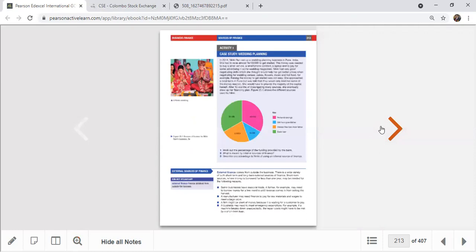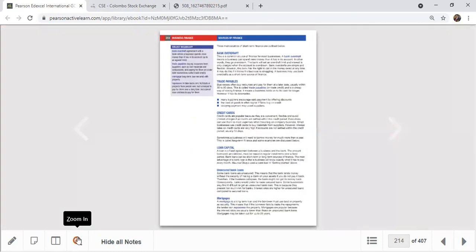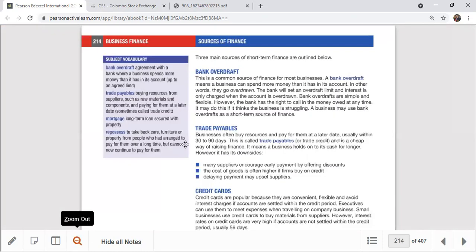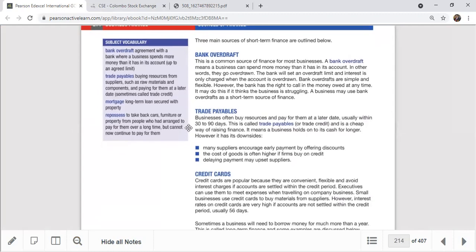Under external sources, as I told you, the main one I'm talking about is the short-term method, the bank overdraft. Right, bank overdraft. Okay, Ranusha, can you read the bank overdraft part? Bank overdraft section. Bank overdraft.